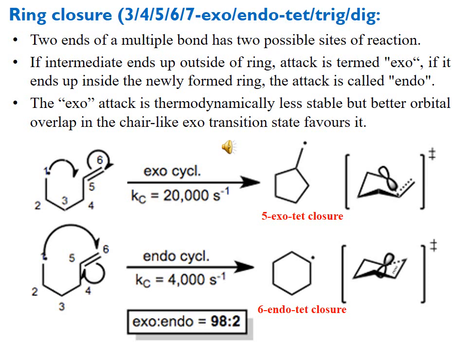The carbon which is going to attack, that is number 1 carbon, which is going to attack on the 5th or 6th position, has sp3 hybridization, and so it is tetrahedral in geometry. Its geometry is shown by this tet. So it was named as 5-exo tet closure or 6-endo tet closure.